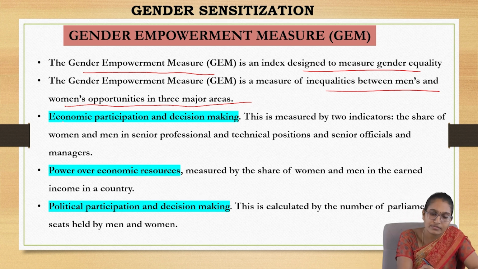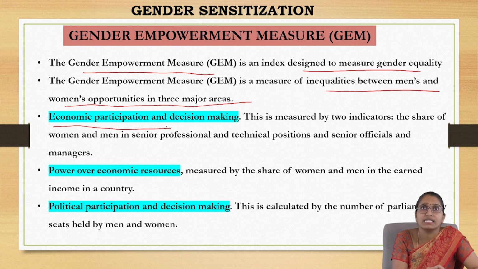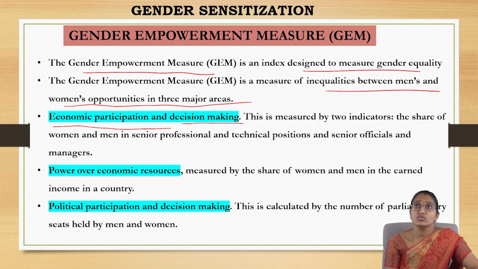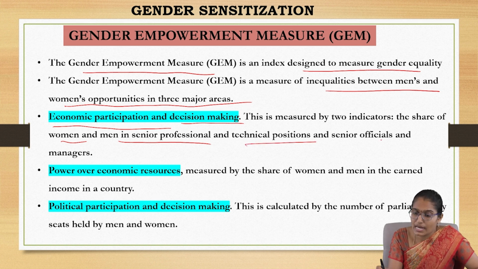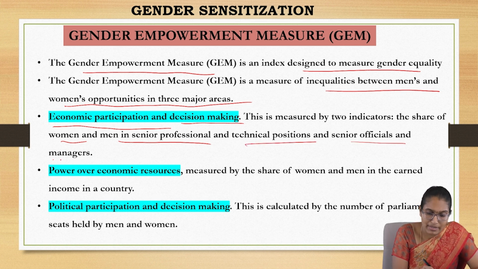One is the economic participation and decision making. This is measured by two indicators. One is the shares of women and men in senior professional and technical positions, and senior officials and managers.